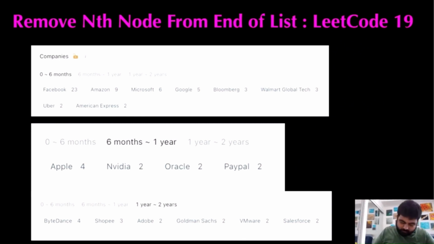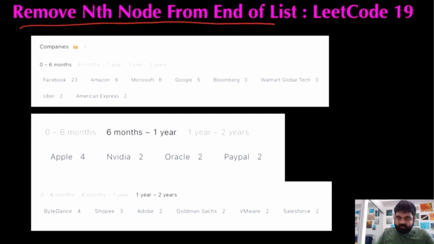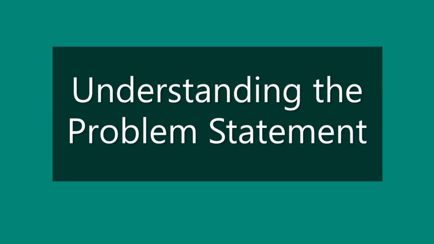Today we are going to do the remove nth node from the end of the list problem, and this problem can be asked in many different ways. And if we see some of the companies that have already asked this question, it's really nice. Companies like Facebook, Amazon, Microsoft, Google, Bloomberg, Uber, Apple, ByteDance, Goldman Sachs and Salesforce have all asked this problem, and they are some of my dream companies that I want to work at, so that's why I'm making these videos. I hope you enjoy them.